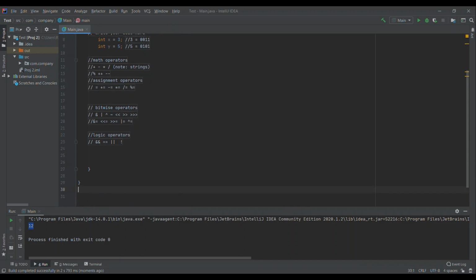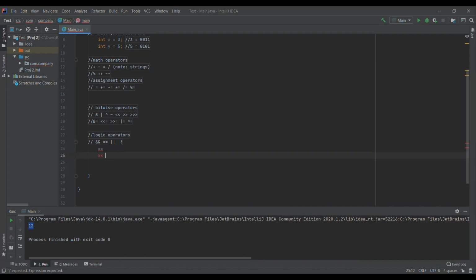And finally, we have these logic operators, which are used for Booleans. So if I said Boolean both equals, and now I'll say something like x. Okay, well first, the first operator to know is the double equals.